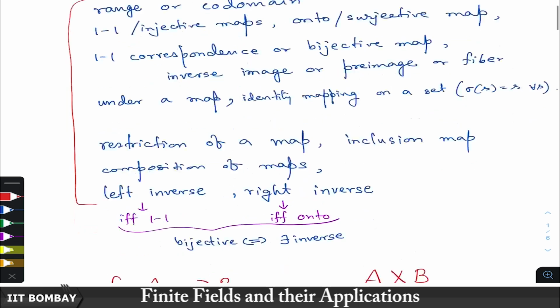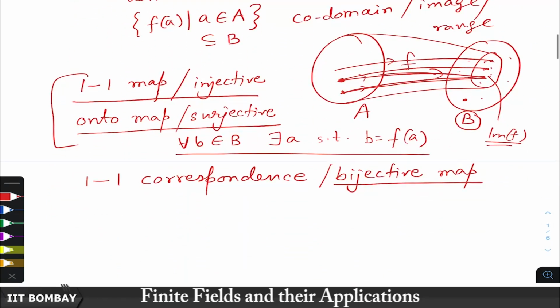Okay. Now, for any element b in B, f inverse of b is called the inverse image of b or pre-image of b or the fiber of b.